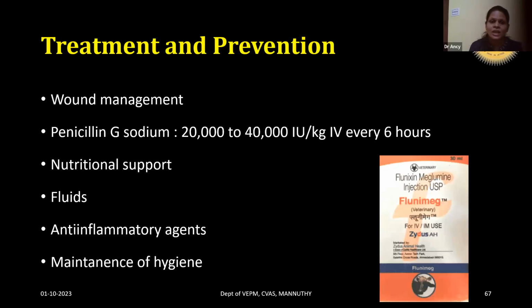And the treatment involves mainly wound management and antibiotics. Penicillin should be given at a dose rate of 20,000 to 40,000 IU per kg body weight intravenously every 6 hours. Nutritional support should be given by placing an esophageal tube, and fluids and electrolytes should be given. The animal will be having severe pain, so anti-inflammatory agents should be used. And maintenance of hygiene is of utmost importance to prevent the entry of this organism. HSBQ vaccines are available for cattle, but not being used in case of goats.